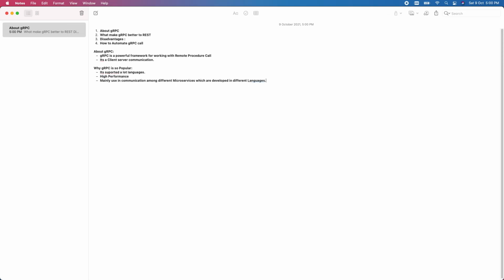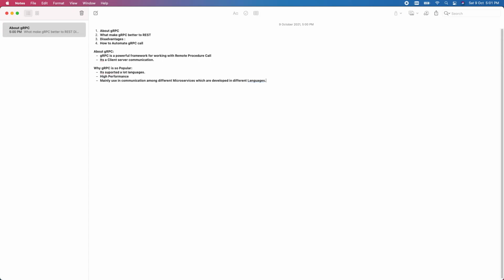As I said, the practical use of gRPC is mostly in communication among microservices. It's not that the end user calls the gRPC services directly, because the end user calls via mobile or web browser, and that is the HTTP protocol, and browsers don't fully support gRPC.